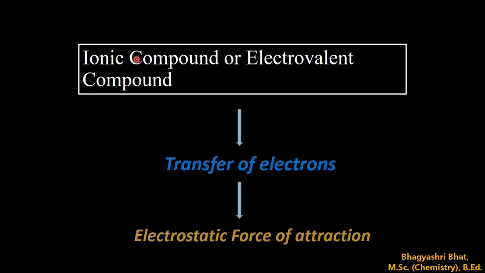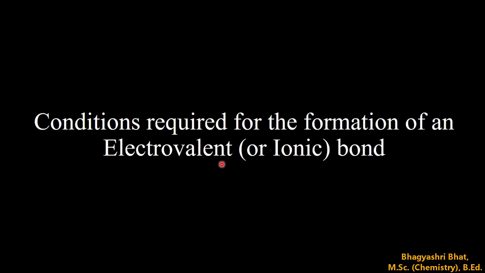So the definition of ionic compound, or electrovalent compound, is important here. In an ionic compound, there is always a transfer of electrons from one atom to another atom, and when there is a transfer of electrons, it results in oppositely charged ions. Those ions strongly attract each other by means of electrostatic force of attraction. So this is the summary of ionic compounds.